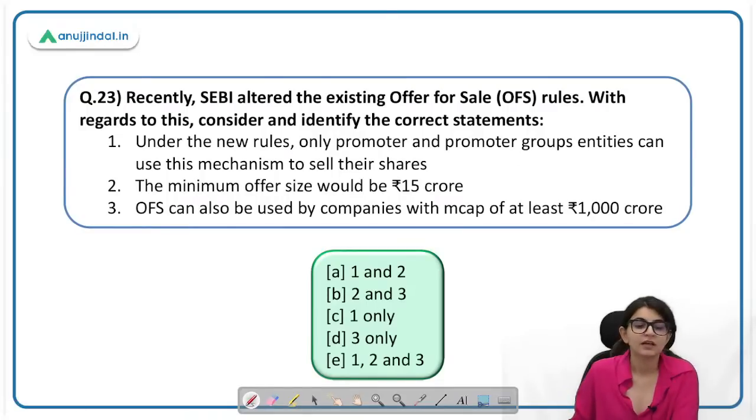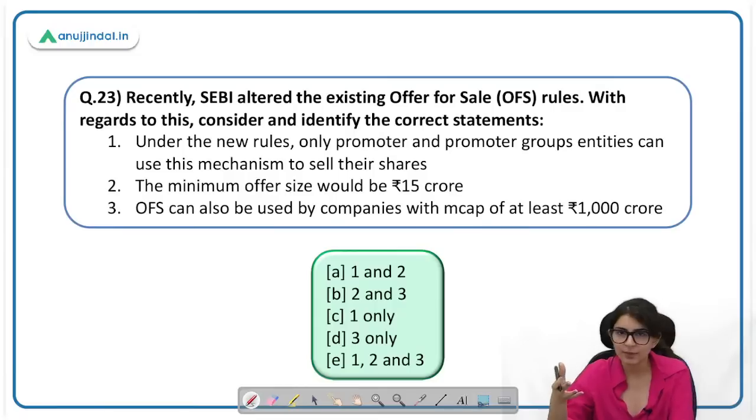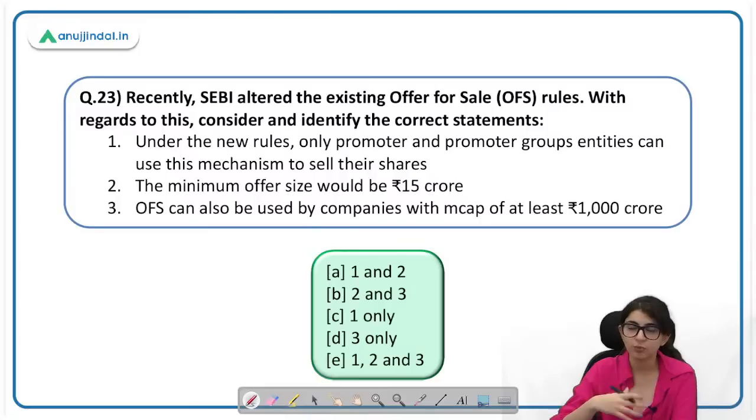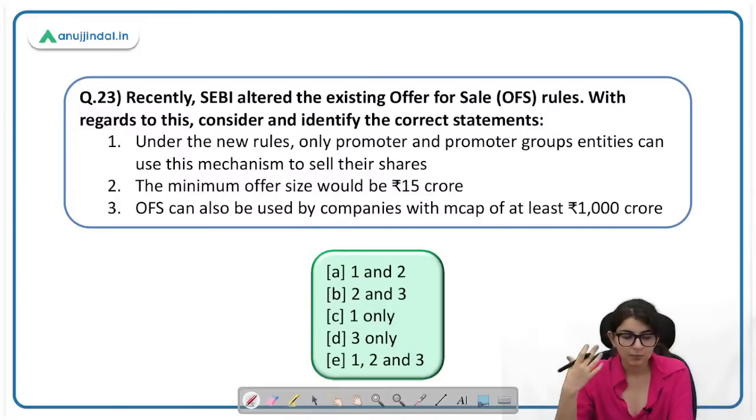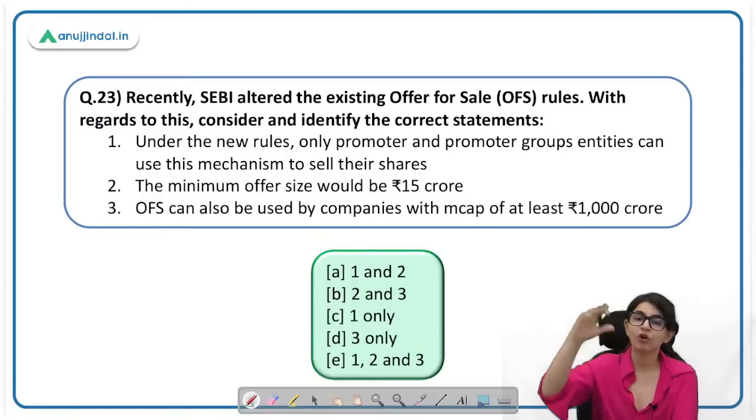Very good. Recently, SEBI altered the existing offer for sale rules. ये important है. Offer for sale, I hope सबको पता है. IPO क्या होता है? Initial public offering, फिर further public offering. उन्हीं को अब दोबारा public में offer करते हैं. And offer for sale is when promoters or promoter group or any somebody, high net worth individual who have shares of the company, they go for offer for sale.